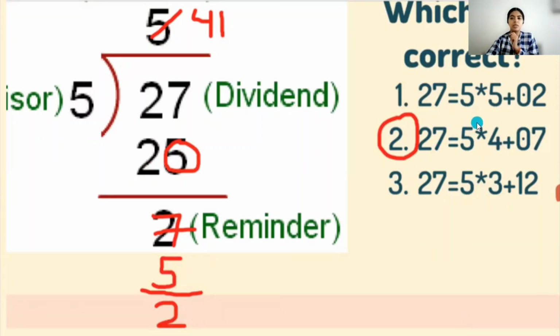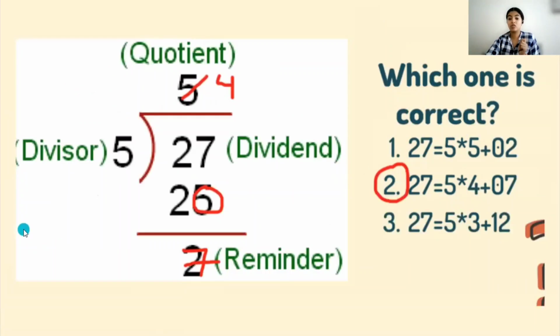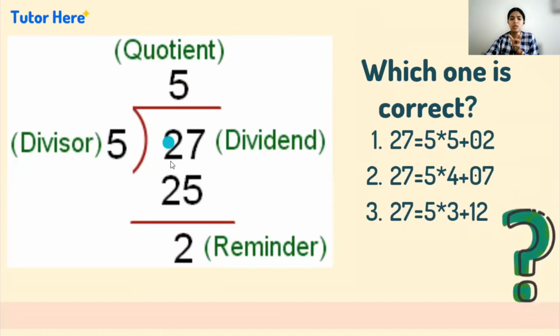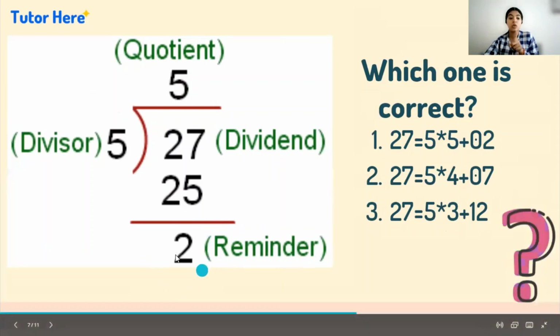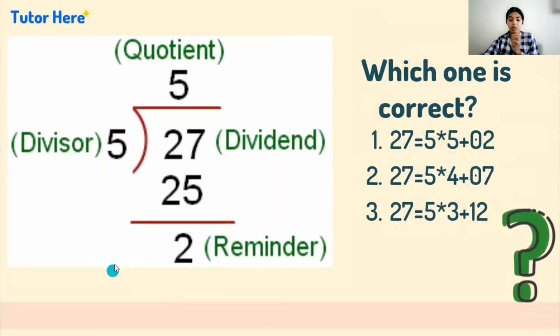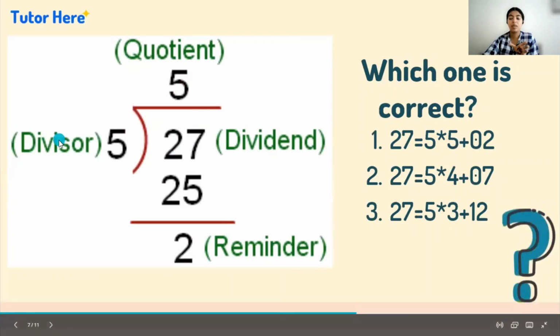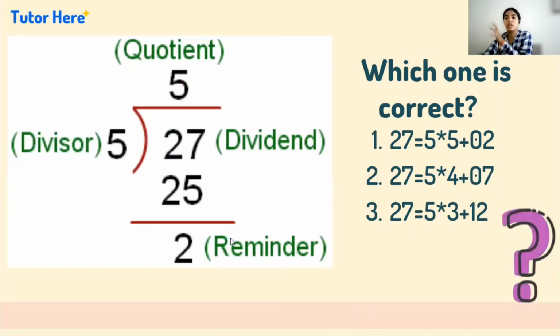For the second one, is it correct? Please tell me. Is this the correct way of doing division? No, we have never learned this way of doing division. Either we find the exact number, or we take the closest lesser number than it, right? So what we can see here is that the first one is the correct one. So for writing this division process, there is only one way, that is the first one. We have a remainder, but we have learned that the remainder should always be less than the divisor. The remainder should always be less than the divisor, and this is what Euclid's division lemma is.